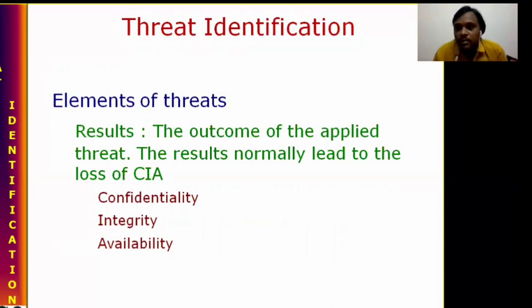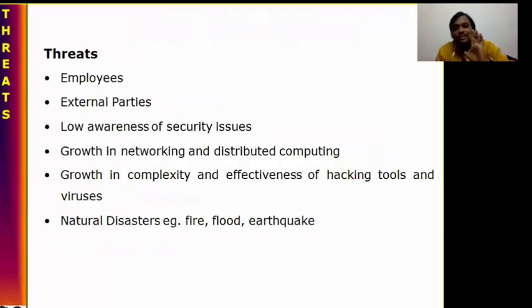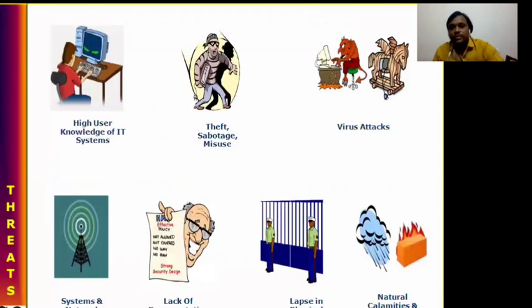So while having these three, what can we get? The information is accessible only to authorized people, the changes can be done only by authorized people, and the data is available to authorized people. This is only possible with the help of CIA: confidentiality, integrity, and availability. That's why the threat needs to be restricted. And who is involved? Those may be employees, external parties, low awareness of security issues, growth in network and distributed computing, and natural disasters like fire, flood, earthquake. So these are the threats.